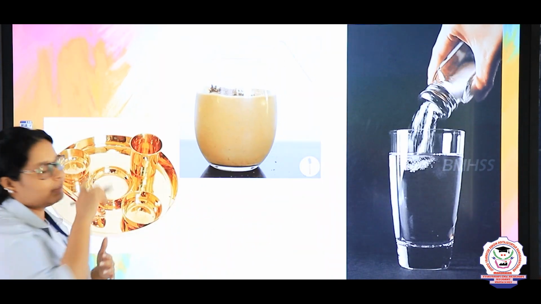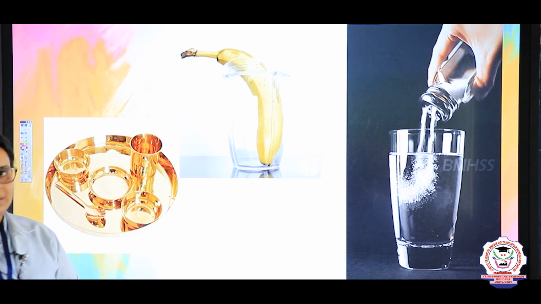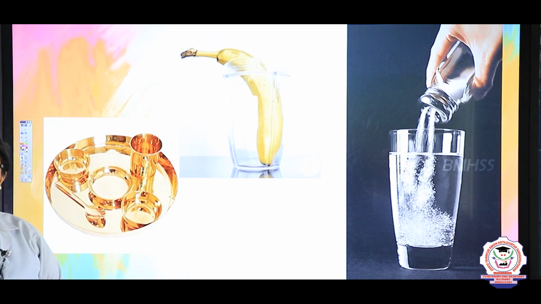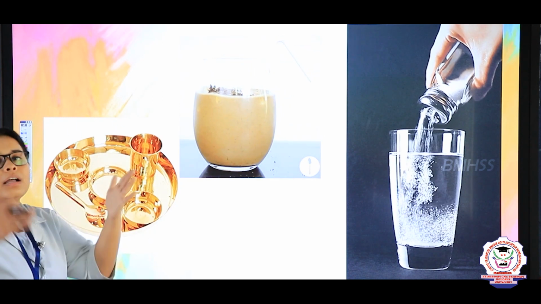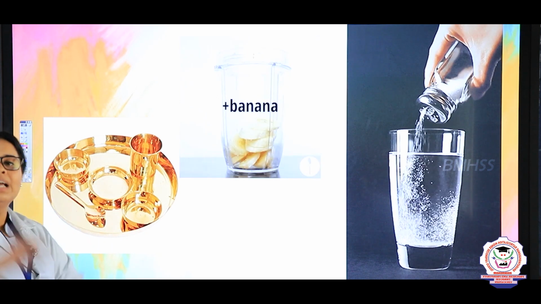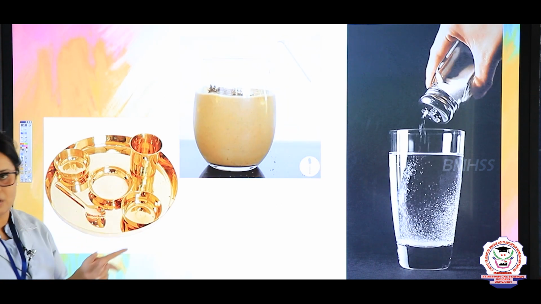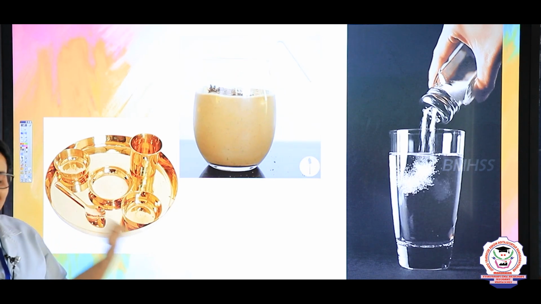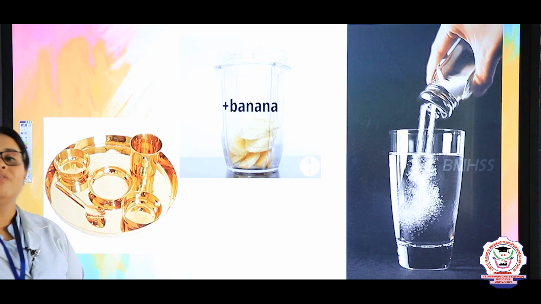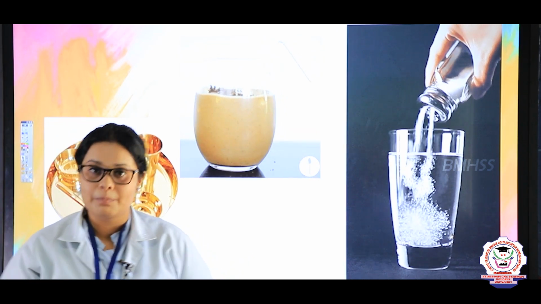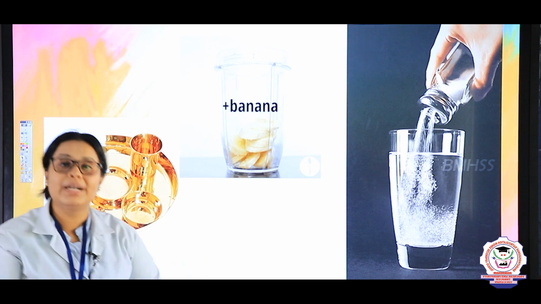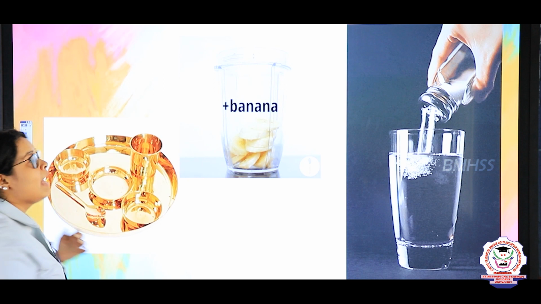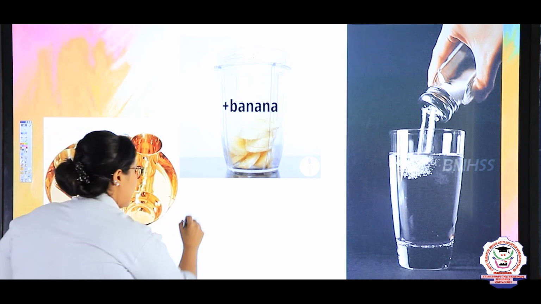Good. Now let's see a few examples and you have to tell me what's the correct answer. Now see here, children, what is this? This is a metal plate. In that metal plate there are glasses, tumblers and spoons also, right? So it's looking like a gold color, right? Is it gold? No, right? This is known as an alloy of metal. So alloy of metal, children, means when you are taking different types of metal and mixing them together, you are getting a similar kind of substance and that substance is known as an alloy.